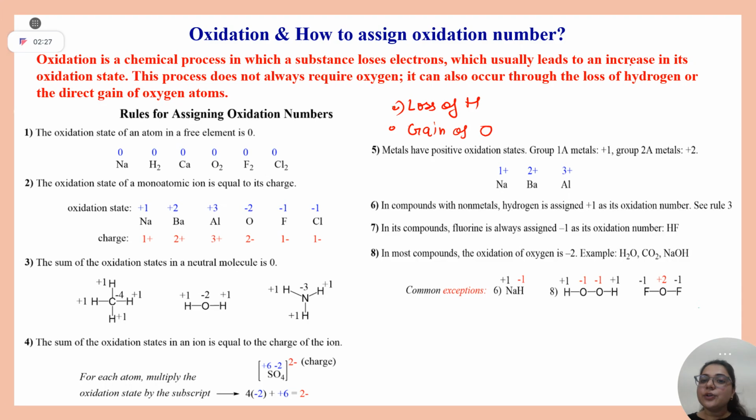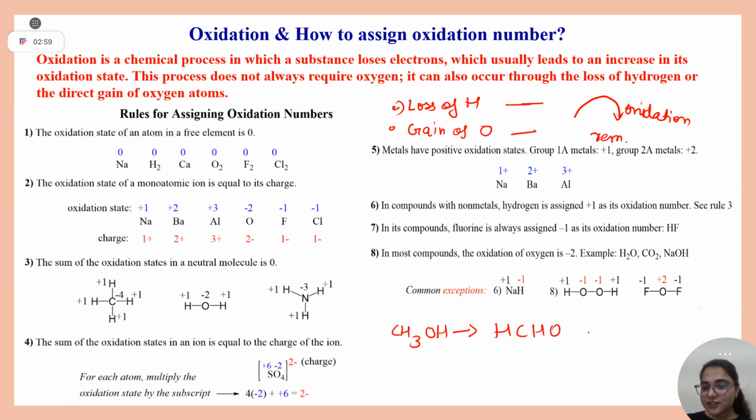Broadly, people define oxidation as loss of electron, gain of oxygen, or removal of hydrogen. But in organic chemistry, gain of oxygen is oxidation, or removal of hydrogen. For example, if this changes into HCHO, is this oxidation or reduction? This is oxidation, very good.